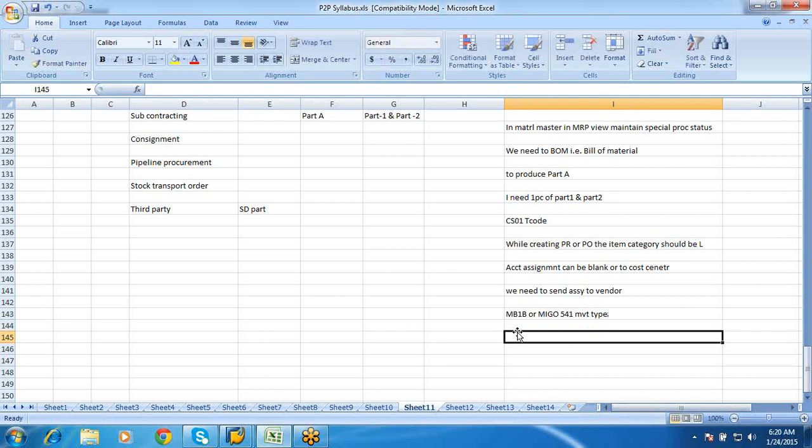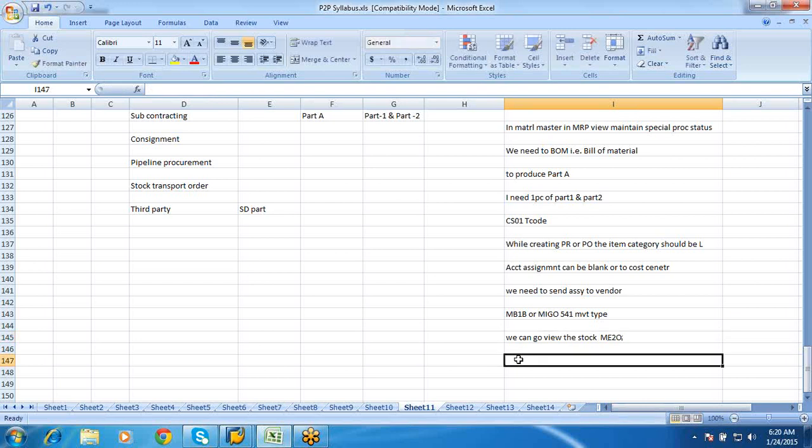Once we send the material to the vendor, we can go and view the stock in our system, like how much we have sent to the vendor and what is the available stock. That can be taken care of by your transaction ME20. So this is about your stock viewing.